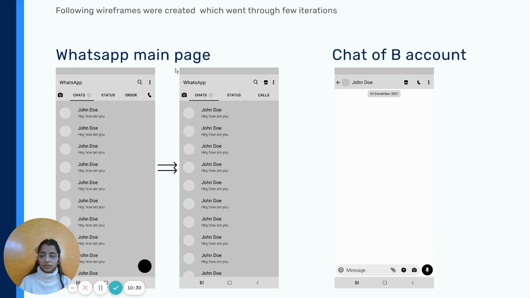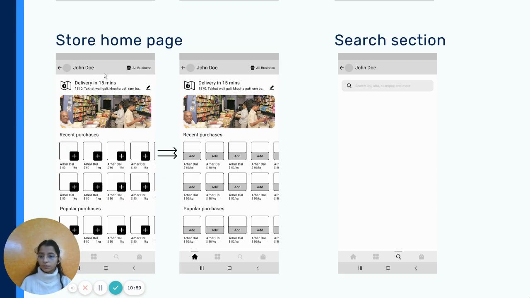This only. This is the main. This is the wireframe of the main WhatsApp page, and this is the chat of the business account. Initially, I kept the order option over here, but since its importance in a chatting application is less than the chat, I shifted it to the top. Then this is the home page.